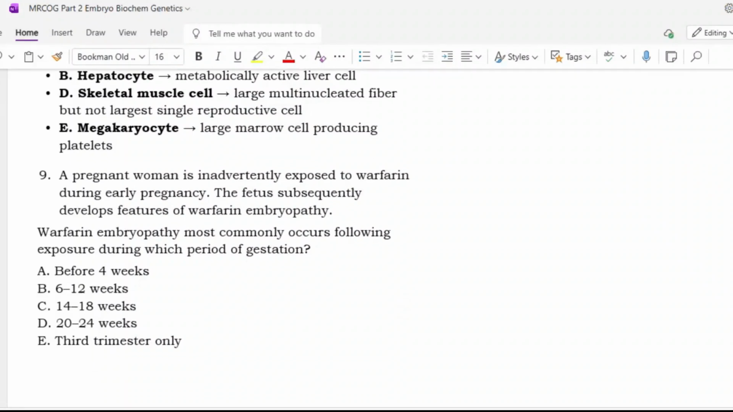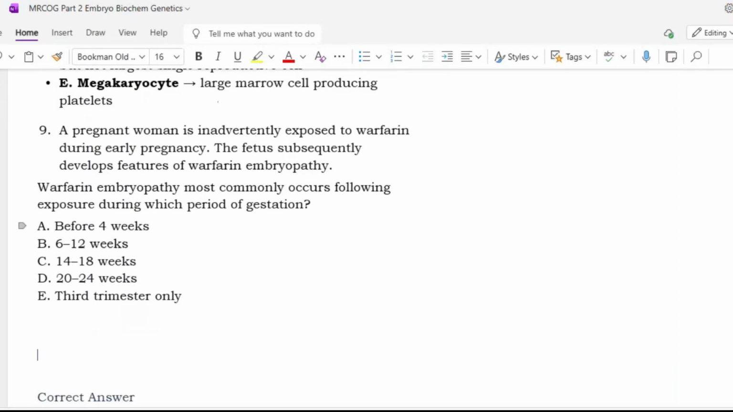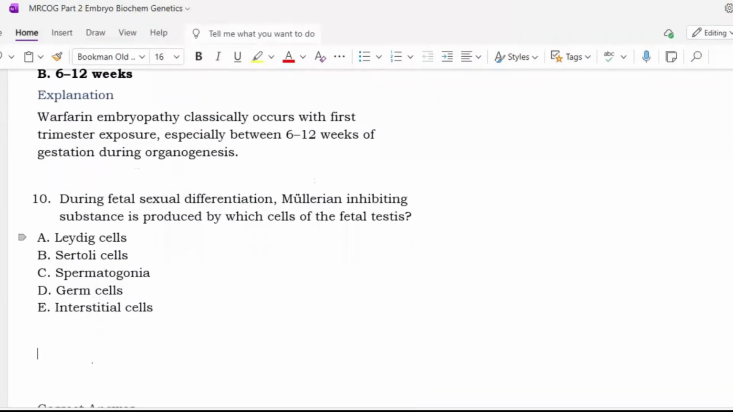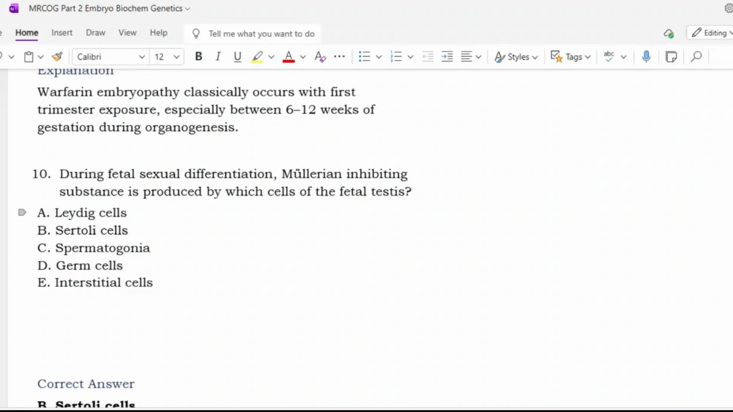Next. A pregnant woman is inadvertently exposed to warfarin during early pregnancy. The fetus subsequently develops features of warfarin embryopathy. Most commonly occurs following exposure during which period of gestation? Before 4 weeks, 6 to 12 weeks, 14 to 18 weeks, 20 to 24 weeks, third trimester only. Sir, option B, 6 to 12 weeks. Yes, 6 to 12 weeks. Warfarin embryopathy classically occurs with first trimester exposure, especially between 6 to 12 weeks of gestation during organogenesis.